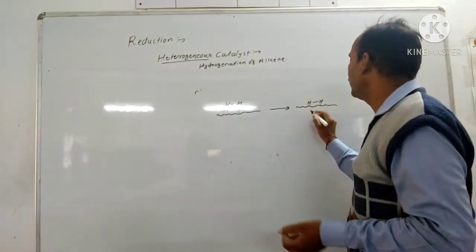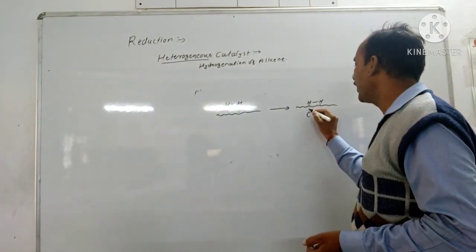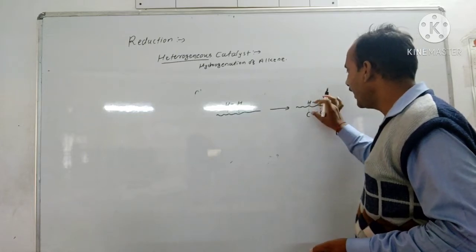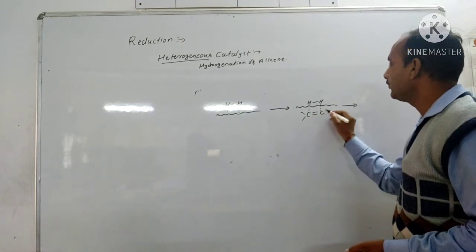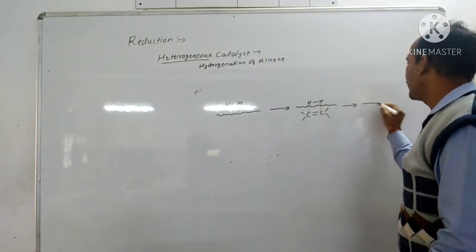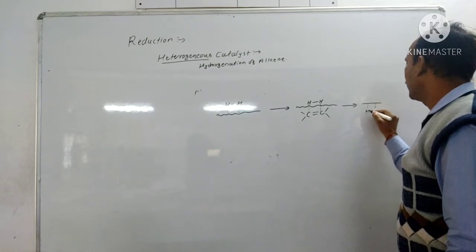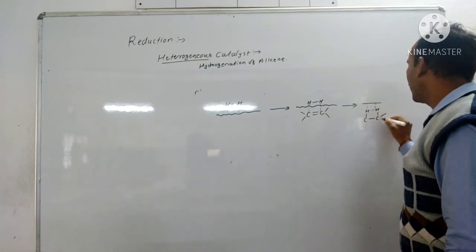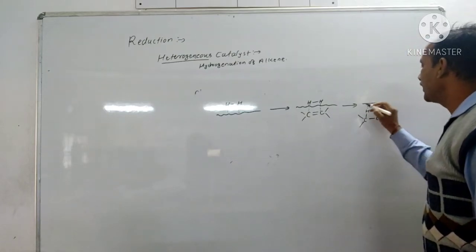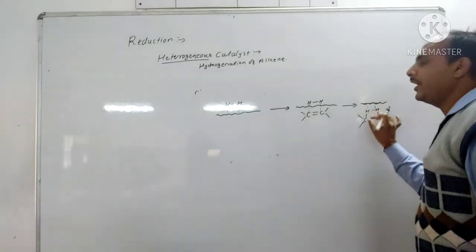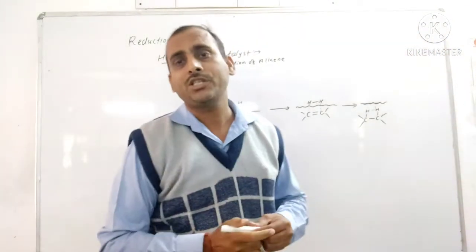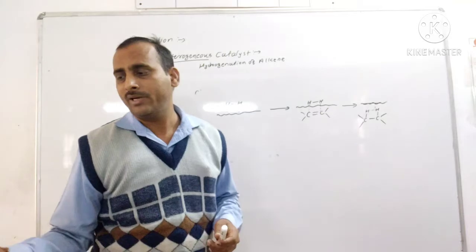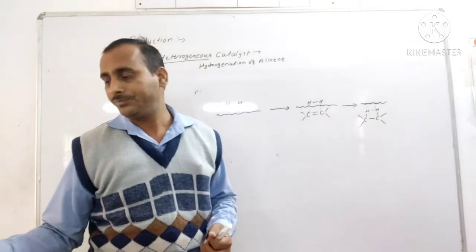From the other side, the carbon-carbon double bond comes and attaches to the catalyst, and then finally the addition of hydrogen takes place across the carbons, and the bond to the catalyst surface breaks to add these two hydrogens across the carbon-carbon double bond. So the catalytic hydrogenation occurs on the metal surface.